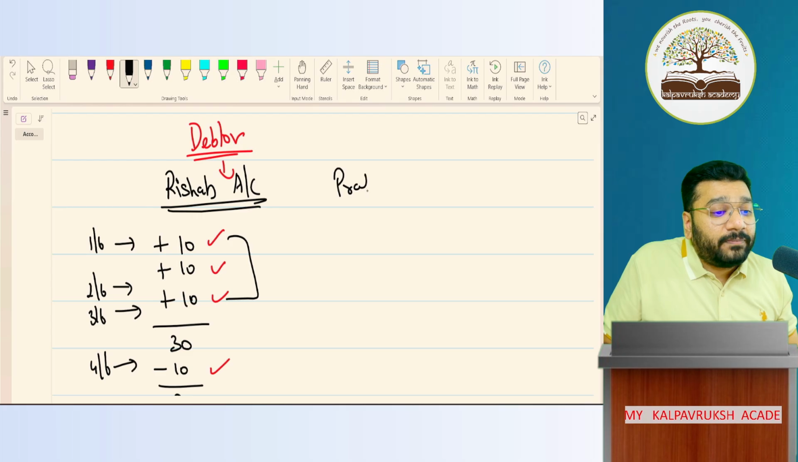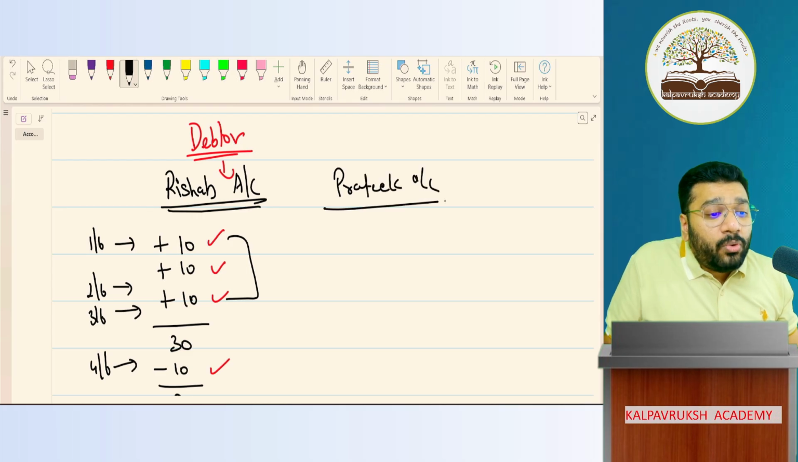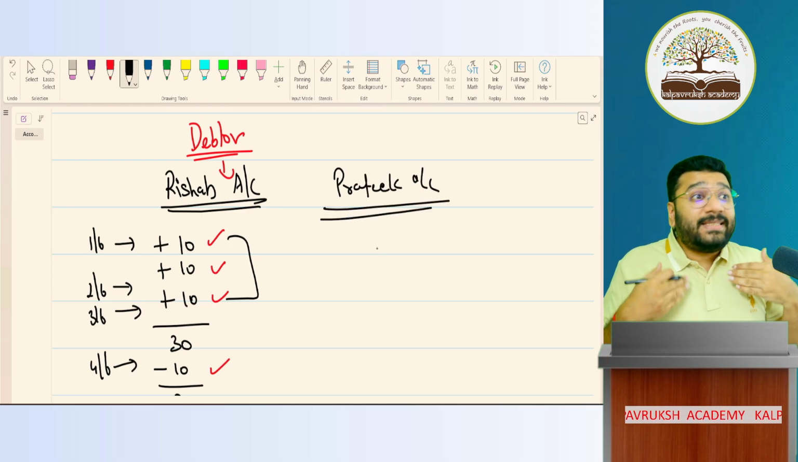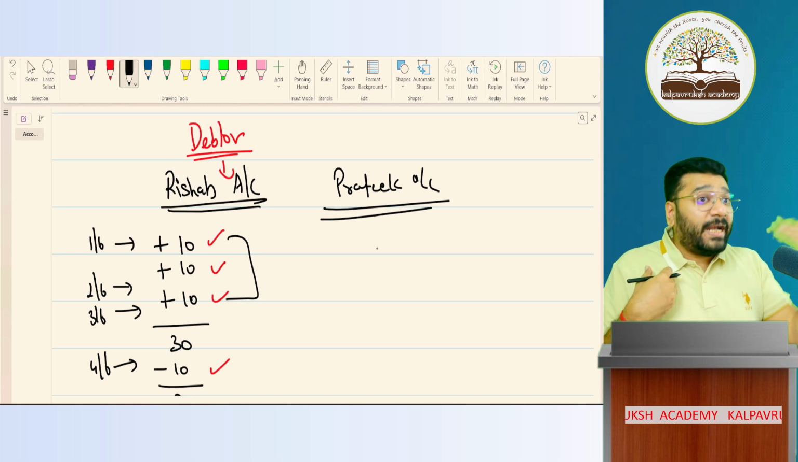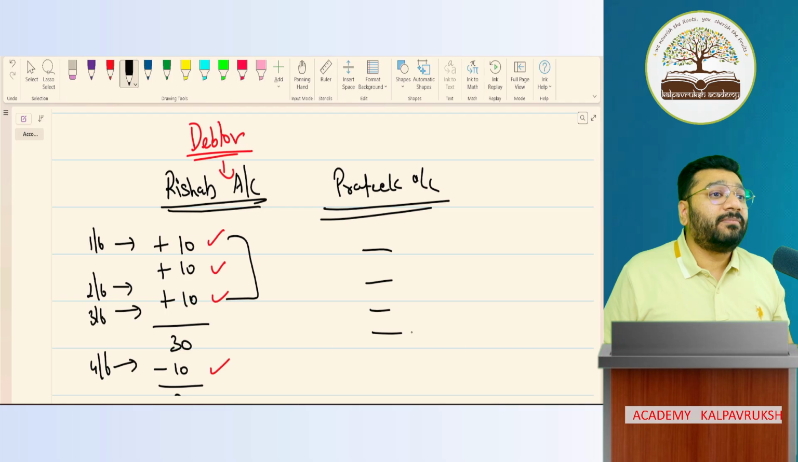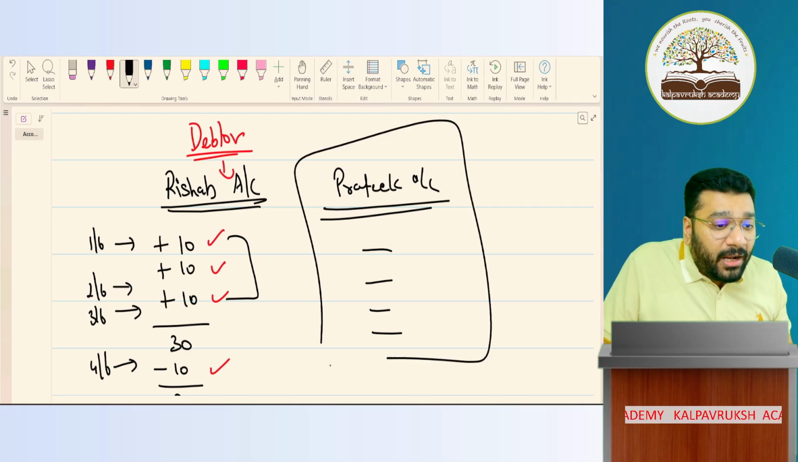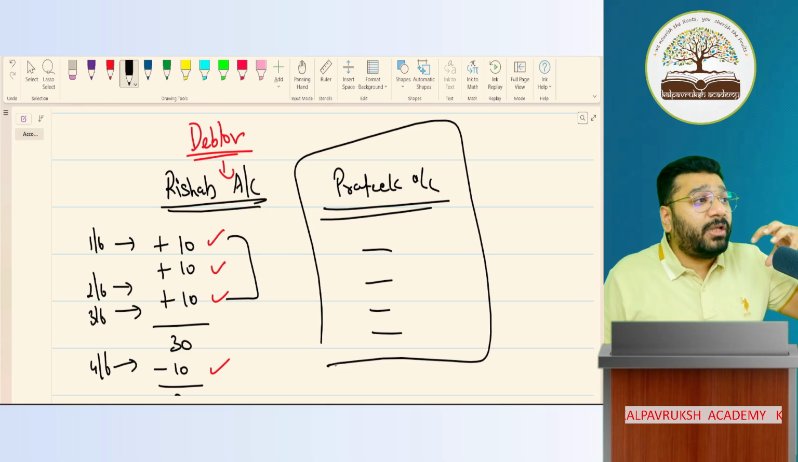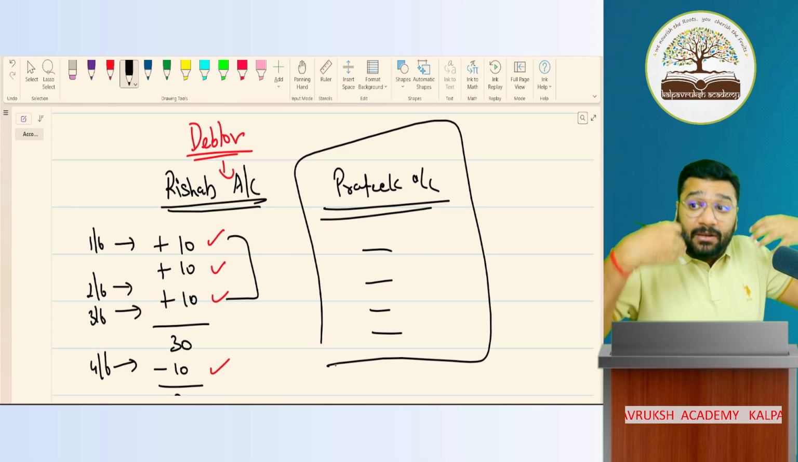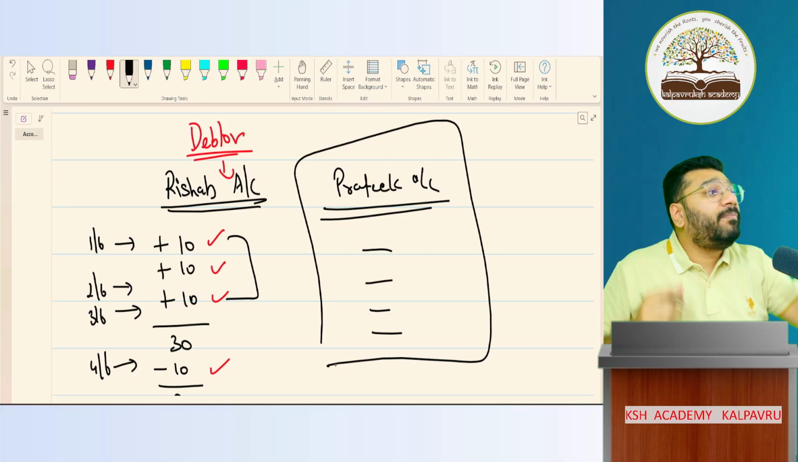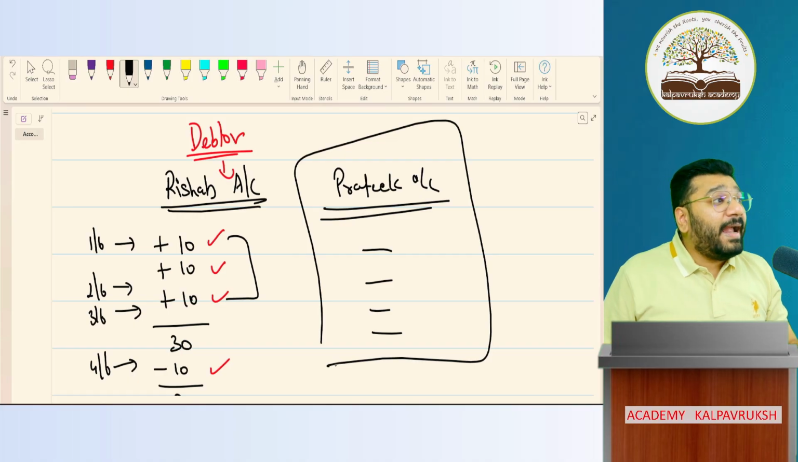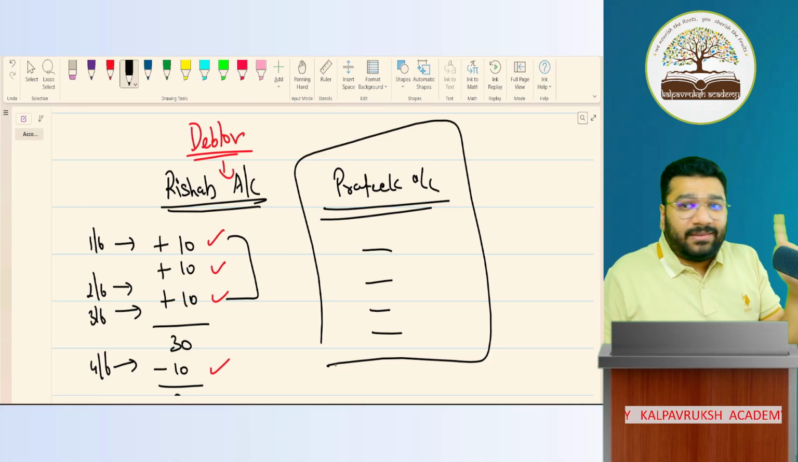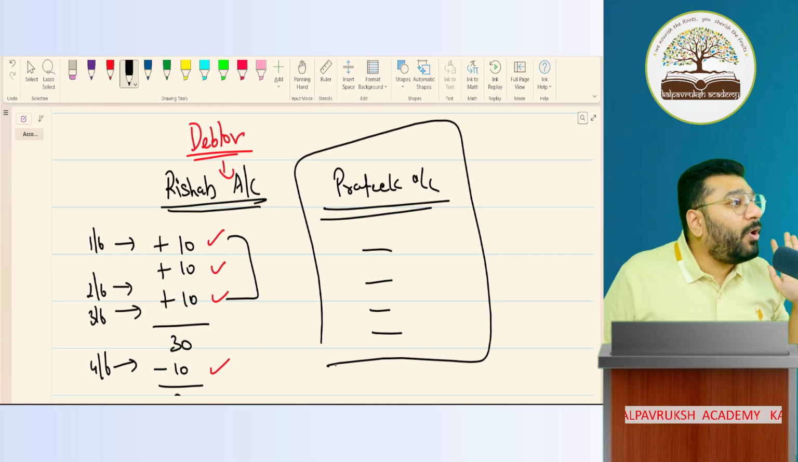One is Pratik account. In Pratik account, what data will come? Whatever transaction I did with Pratik, all the data will come here. So this account is giving information of what transaction took place between me, that is FFLA, and Pratik. Got it, not got it? Like that, for every person you deal with, you'll have an account.